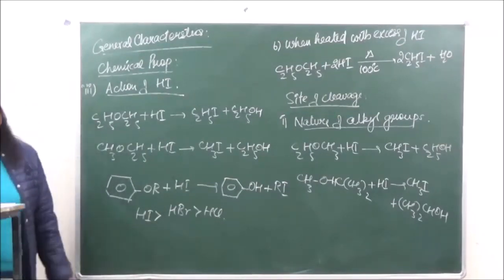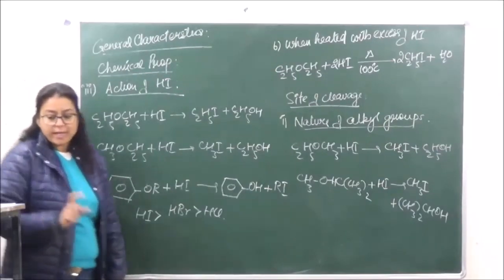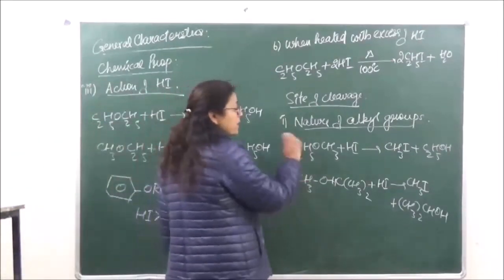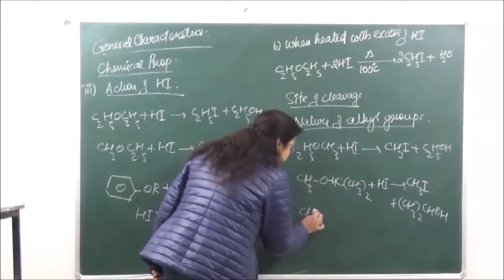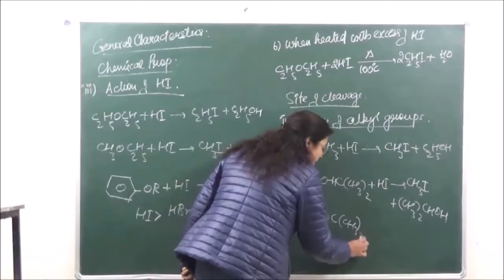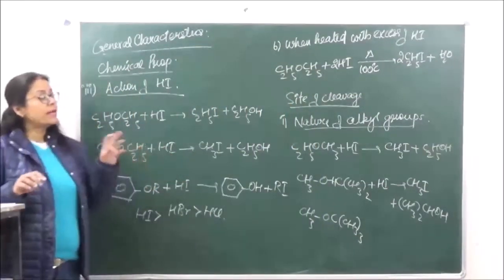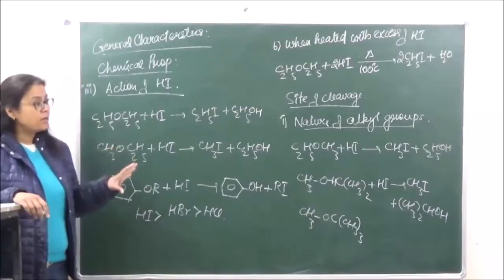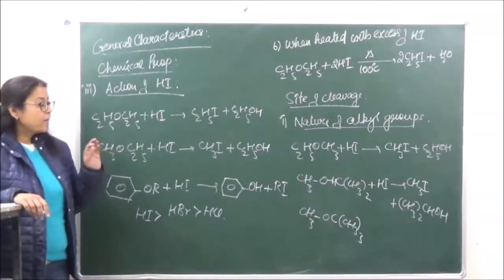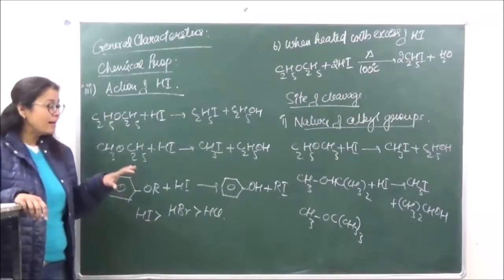Same. Now, if we are taking a tertiary ether over here, there is going to be a slight change. Now you know that the 3-degree carbocation is going to be most stable, because this reaction is going to take the SN1 path.